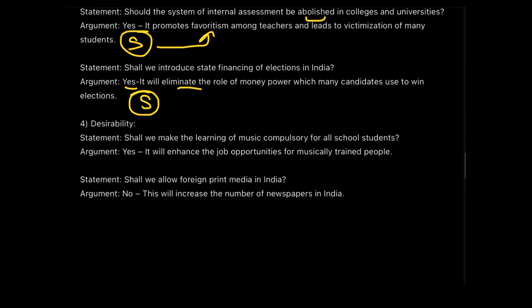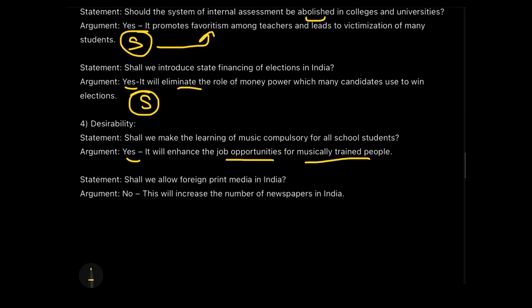Let's take a statement. Shall we make the learning of music compulsory for all the school students? Someone is saying yes. Why? It will enhance the job opportunities for the musically trained people. Now, pay attention here. What the argument says is not what is really desirable. Why? Schools are not meant to create more and more job opportunities for teachers. Their major purpose is to impart learning to the students, right?